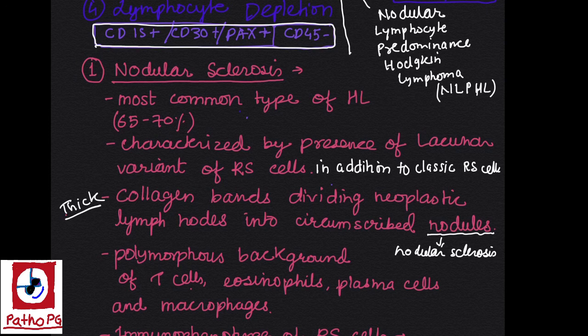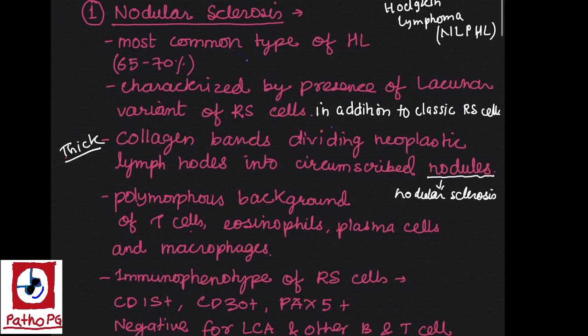First and foremost, nodular sclerosis, the most common type of Hodgkin lymphoma. It is a type of classic Hodgkin lymphoma which is characterized by the presence of classic Reed-Sternberg cells as well as the lacunar variant of RS cell. There are thick collagen bands dividing neoplastic lymph nodes into circumscribed nodules. So the name nodular sclerosis is derived from the collagen bands dividing the lymph nodes into nodules. So there is extensive fibrosis. Now the neoplastic background is very polymorphous. It consists of T cells, eosinophils, plasma cells and macrophages.